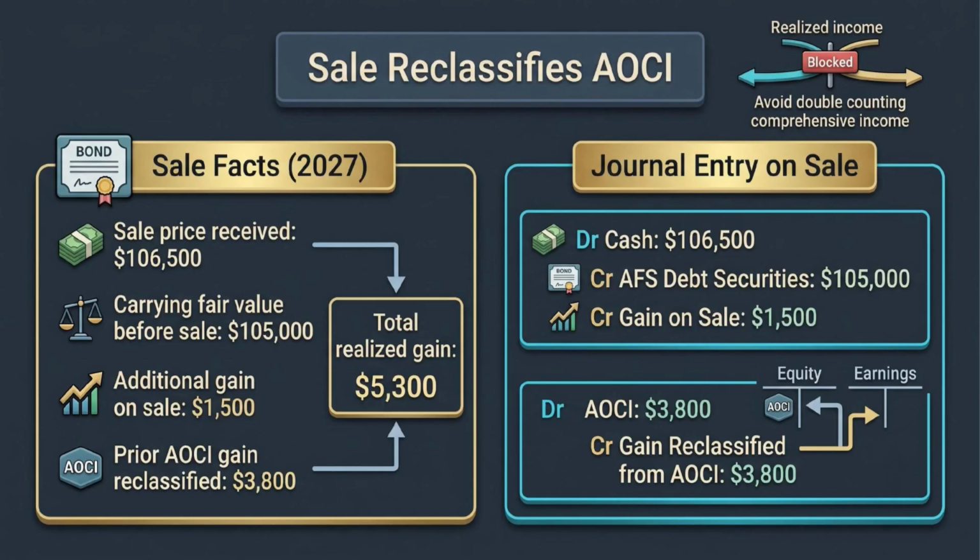The sale entry records cash, removes the AFS debt security, recognizes the additional $1,500 gain, and reclassifies the $3,800 AOCI balance into earnings. This avoids double counting. Accounting does not like deja vu when the same gain tries to appear twice.